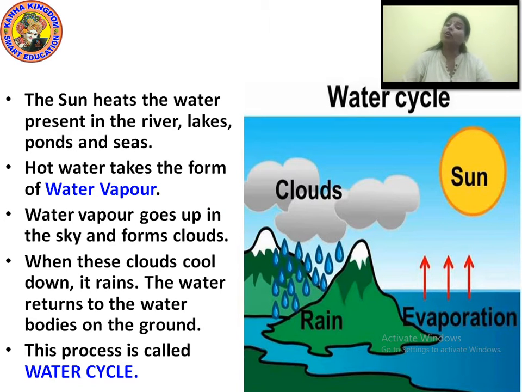This whole process is called the water cycle. So I hope you all understood the water cycle.